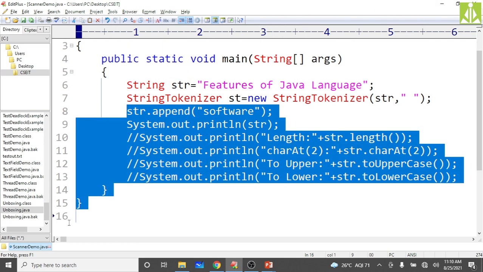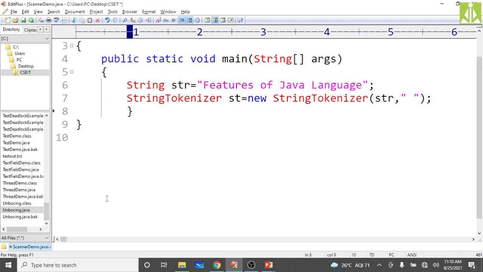These things are not required, so just remove them, and we need to take a loop now, because we want to print all the tokens inside that string. So a while loop on the StringTokenizer, and it breaks if it doesn't have more elements. Whenever it has more elements, it will go to the next iteration.